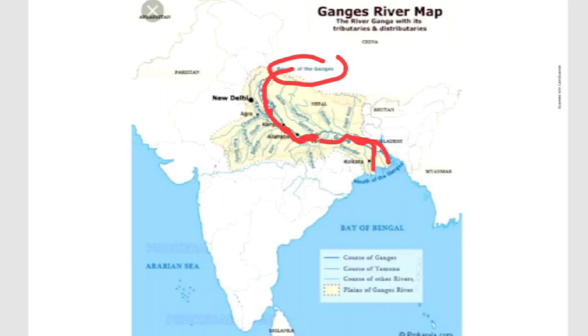Then what are the tributaries of Ganga? Here it is given: Gomti, Ghagra, Gandak, Kosi. So these are the tributaries. Then Yamuna is also one of the largest tributaries. Also Son, Chambal. So these rivers are also tributaries of Ganga. Just before I told, when it is entering into Bangladesh, it is called the Padma river.